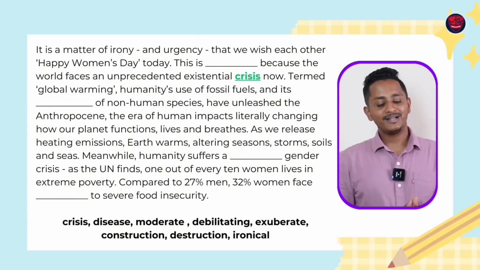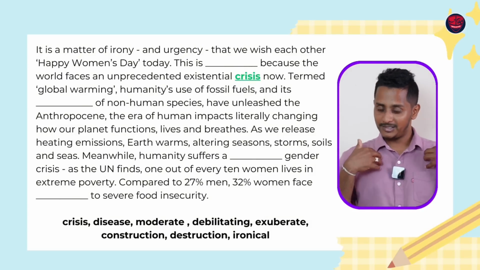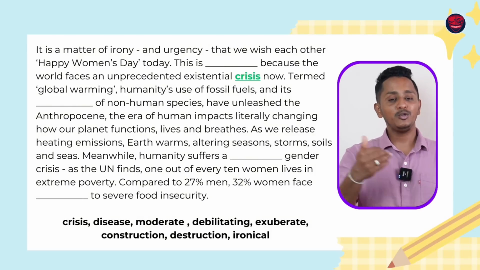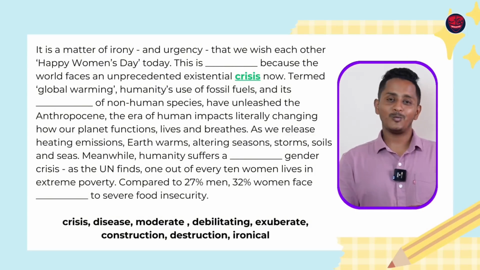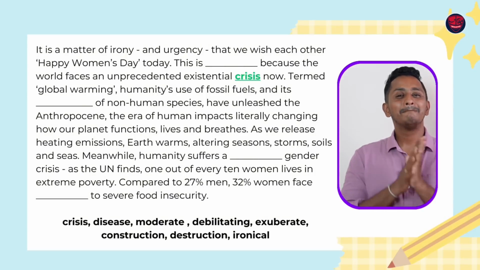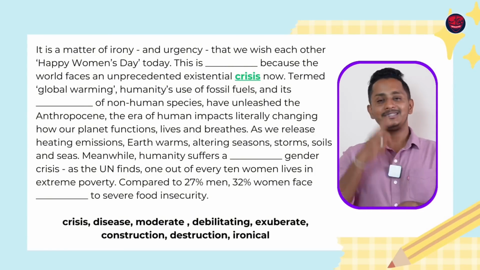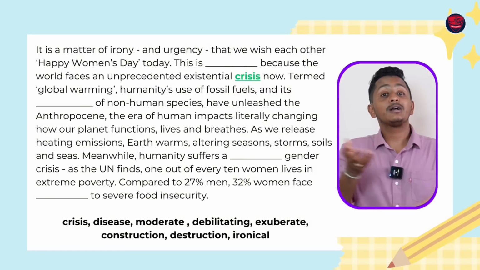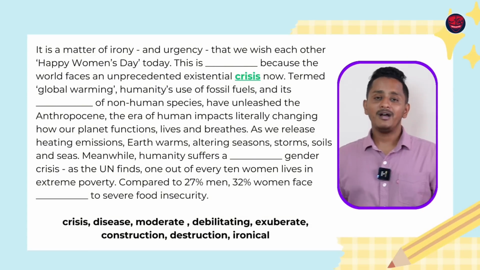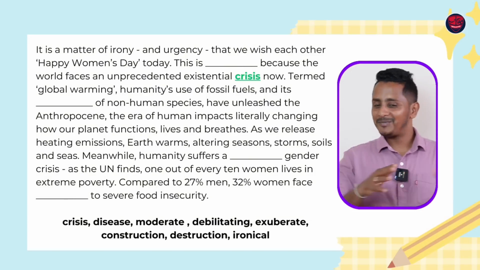Termed global warming, humanity's use of fossil fuels, and its dash of non-human species. Now, what are we going to do to the non-human species? We're going to take care of them. We're going to construct them. Now we're going to distract them. After its, a noun has to come. Its food, his car, his YouTube channel. Its, a noun has to come. And its disease, its crisis, its construction, its distraction. So multiple things fit in.